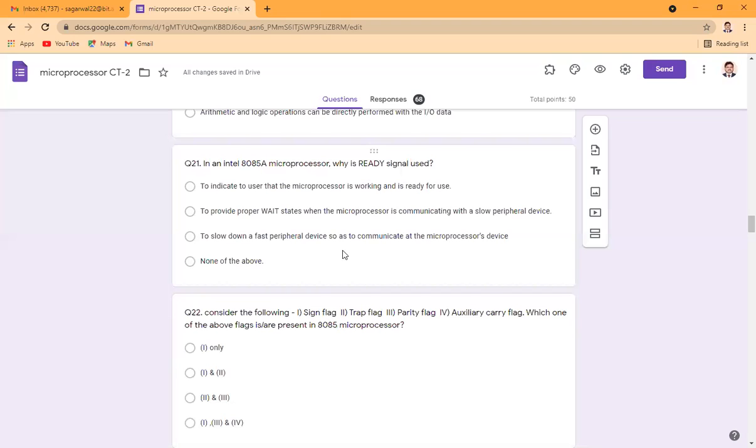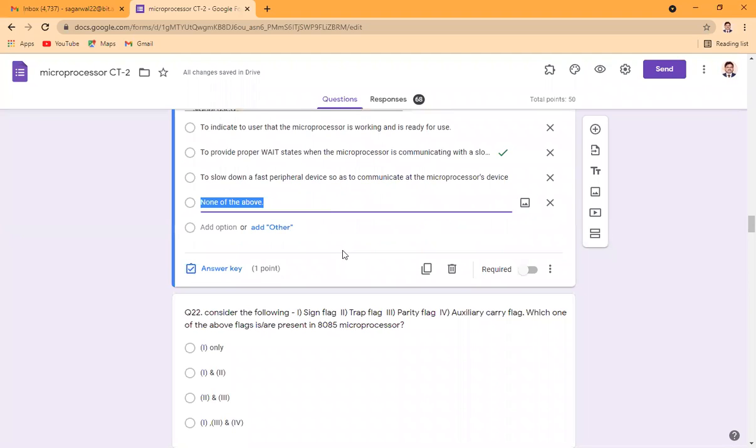In an 8085 microprocessor, why is the ready signal used? The ready signal is used for waiting purposes. The first answer, to indicate to the user that the microprocessor is working and is ready for use, is wrong. The second one is correct: to provide proper wait states when the microprocessor is communicating with a slower memory device.